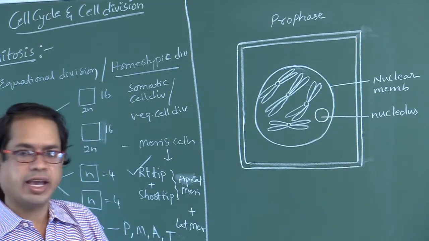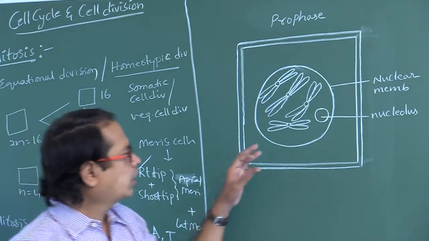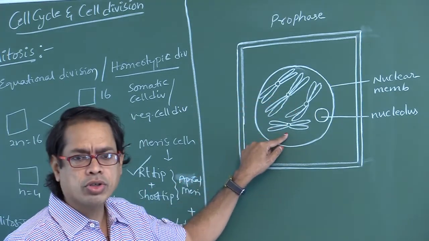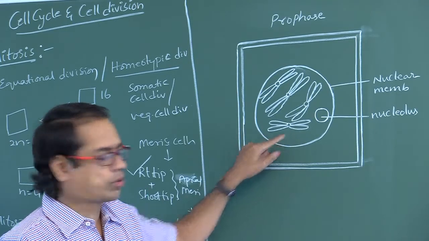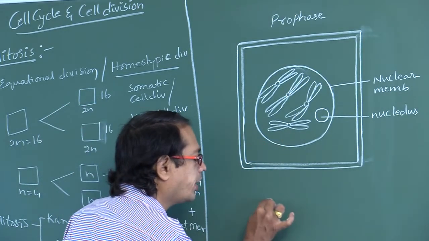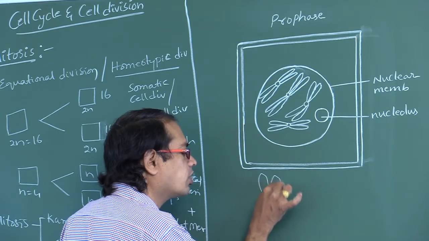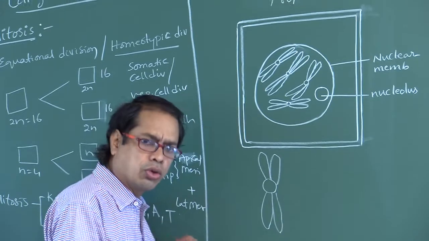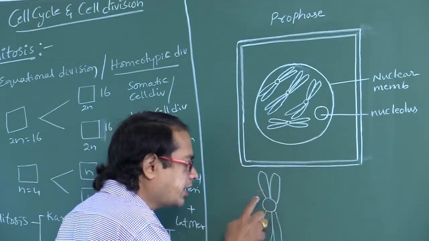In the previous class I explained this. Now I am taking 1, 2, 3, 4. How many chromosomes? Four chromosomes. Now try to remember, my dear students, this is one chromosome. This is one chromosome. How many chromatids are there?